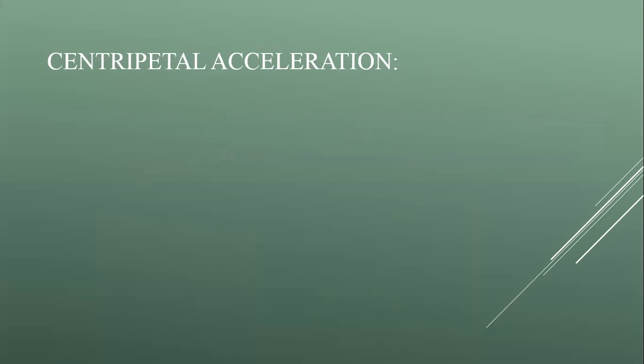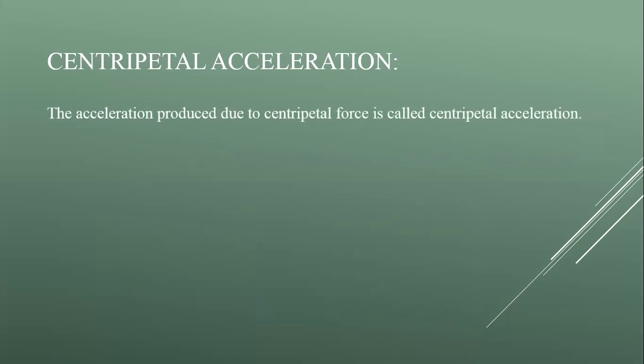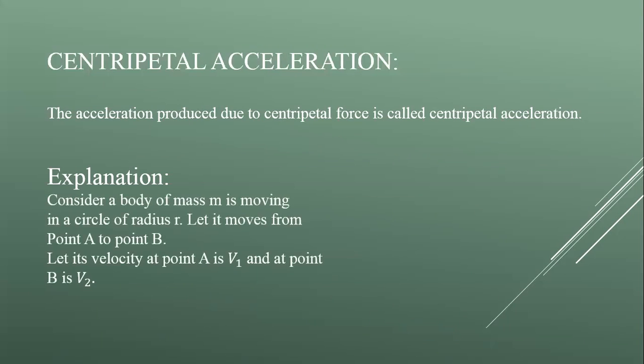Now there is centripetal acceleration. Centripetal acceleration can be defined as the acceleration which is produced due to centripetal force. To derive the expression for the centripetal force, let me consider an arrangement which consists of a body having mass m, which is moving in a circle whose radius is r.